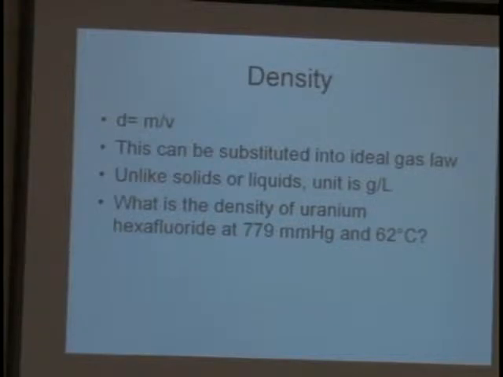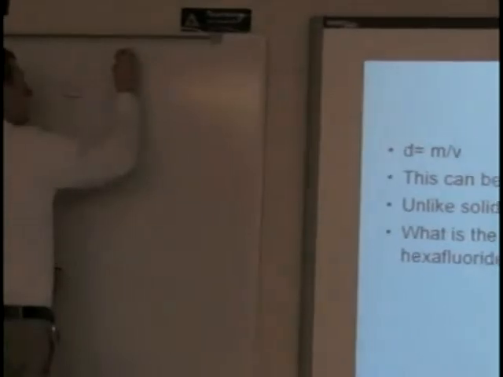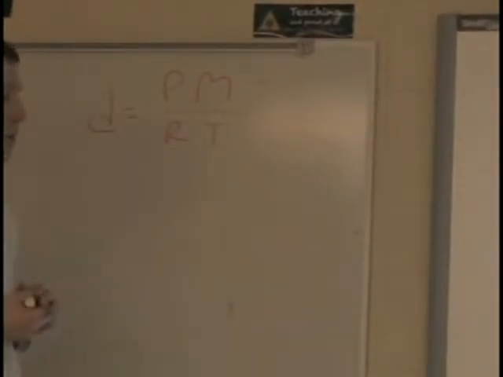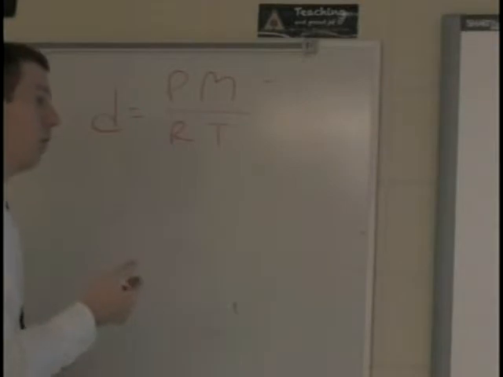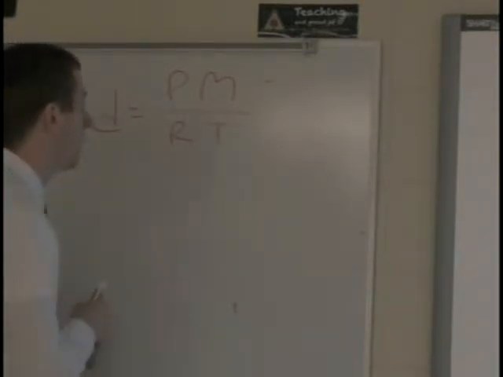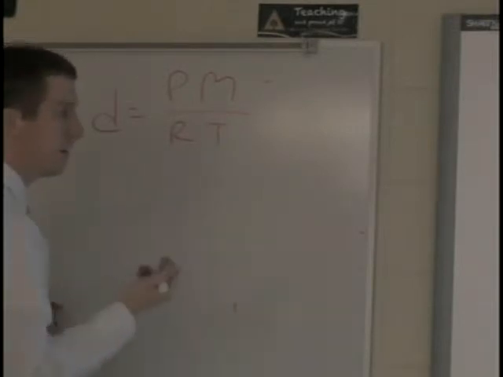So the equation given to us for density is PM over RT. P stands for pressure. Given to us in the problem, 779 millimeters of mercury. We will have to convert that to atmospheres, though. This M does not stand for mass. It stands for molar mass. So if the question asks for uranium hexafluoride, look on your periodic table, figure out what is the molar mass of uranium hexafluoride. That's the value that goes right there. R is still the ideal gas law constant. T is still the temperature.